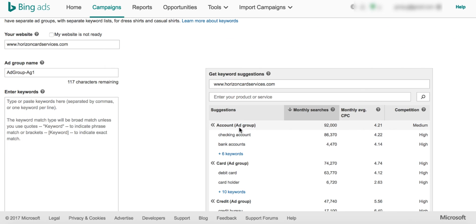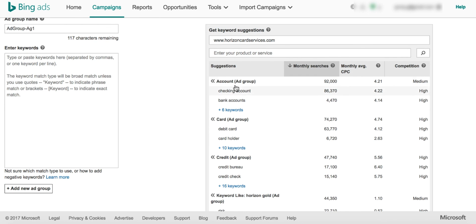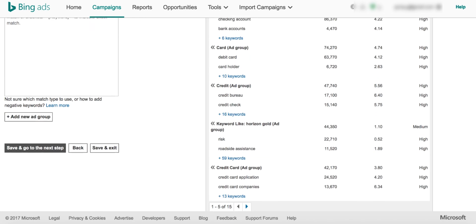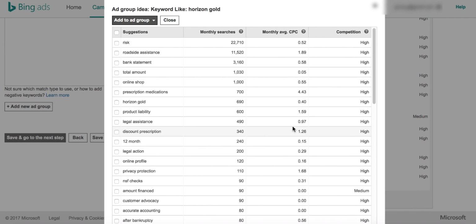If you observe here, it's saying this is one of the ad groups, and they have this many monthly searches, and this is the average CPC. CPC is nothing but your cost per click, and in case you don't wish to use this one, you can ignore it. But there is something else here called horizon gold, which is interesting to me. Let's see if there is anything we can make use of. Once you click on that link, you will get all this list here. Just to move on, I'll click on horizon gold for now, and then we can see what we can do with this particular keyword at a later time.